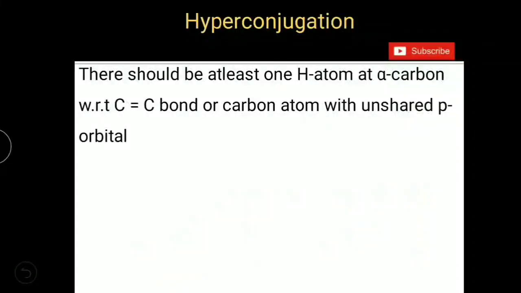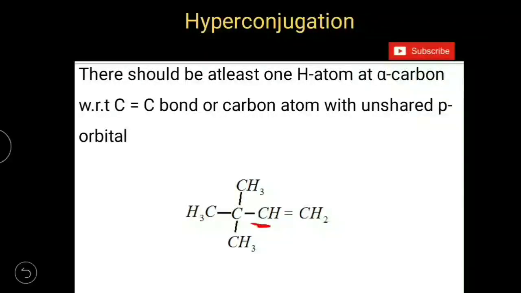And there should be at least one hydrogen atom at the alpha carbon with respect to the carbon-carbon double bond, or the carbon atom with an unshared p orbital, to have this kind of hyperconjugation. See this compound. We have an unsaturated carbon to which an alpha carbon is bonded.